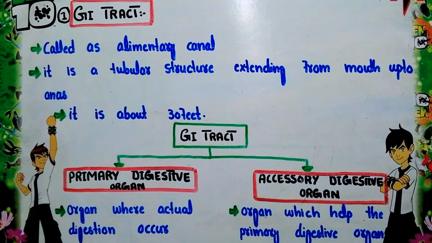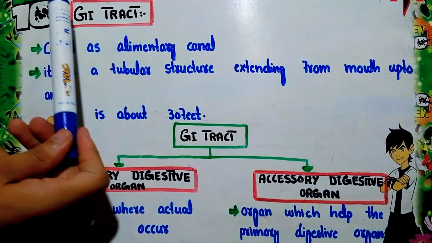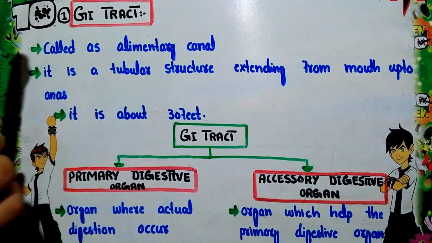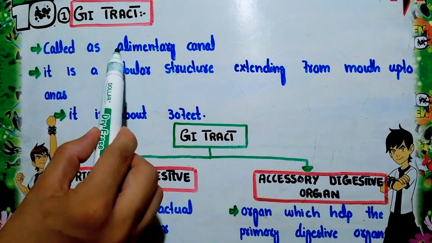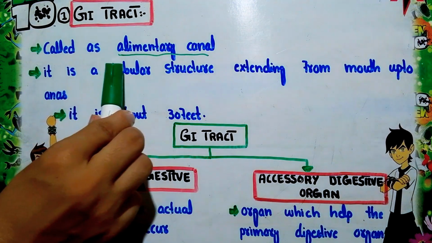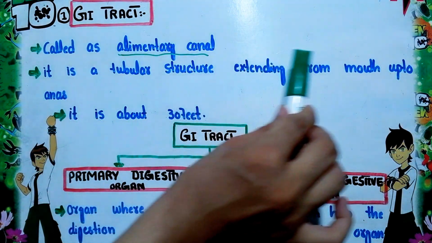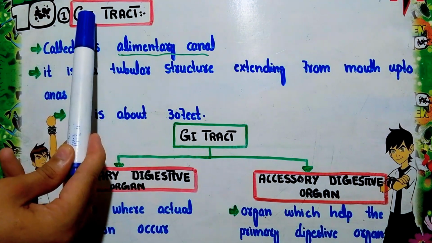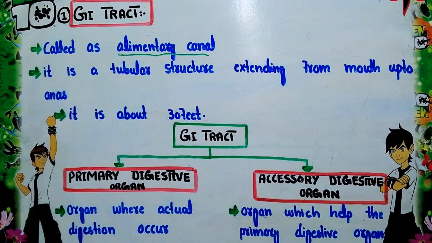Now the first part of the digestive system is the GI tract, meaning the gastrointestinal tract. It is also known as the alimentary canal. The GI tract is basically a tubular structure that arises from the mouth and ends with the anus. This tubular structure is called the GI tract or alimentary canal.